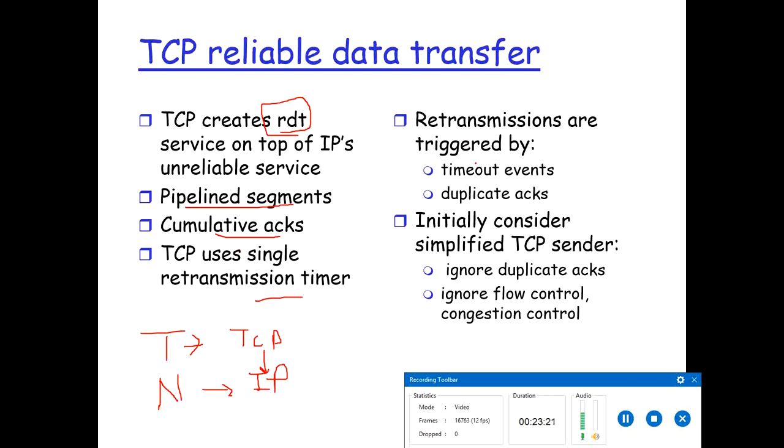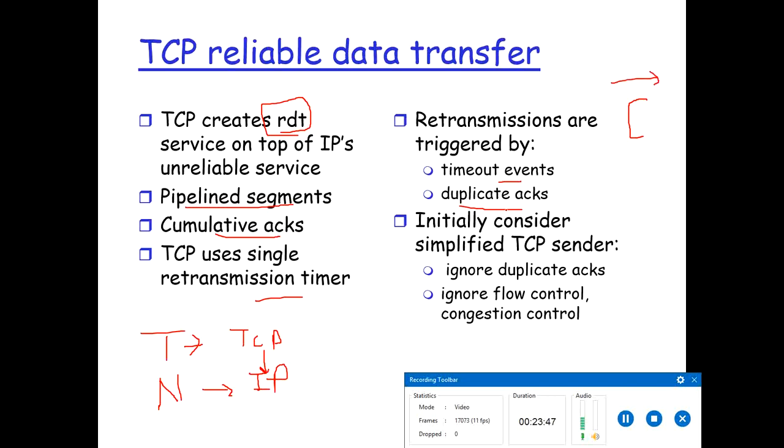If there need to be retransmissions, how can they be judged or how do they occur? By using timeout events or duplicate acknowledgements. Within the timeout period, if the acknowledgement is not received, then the retransmission of the segment will occur.